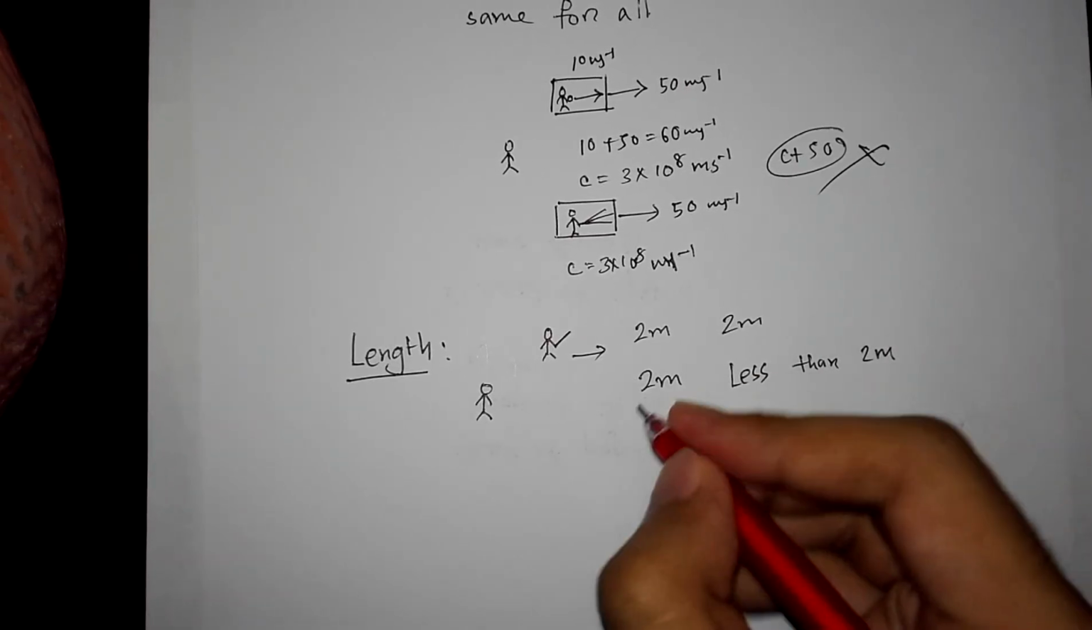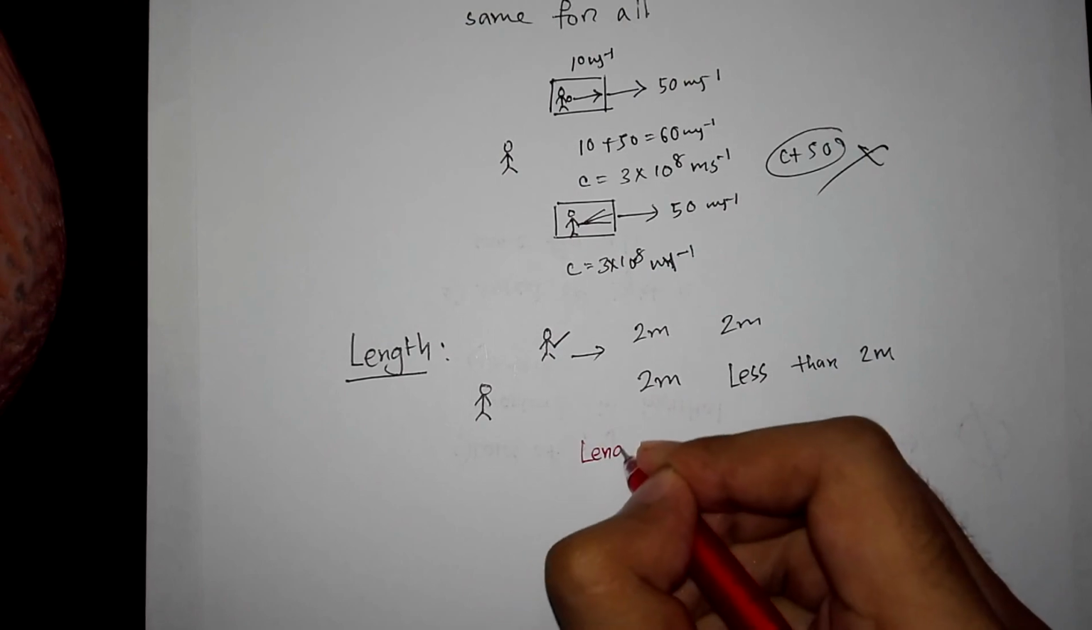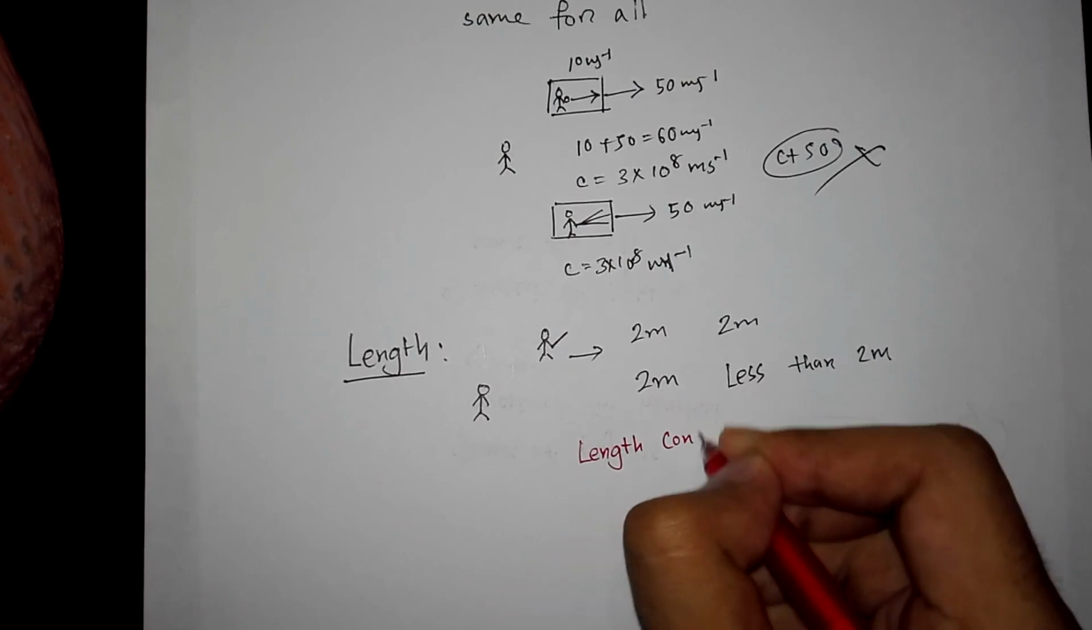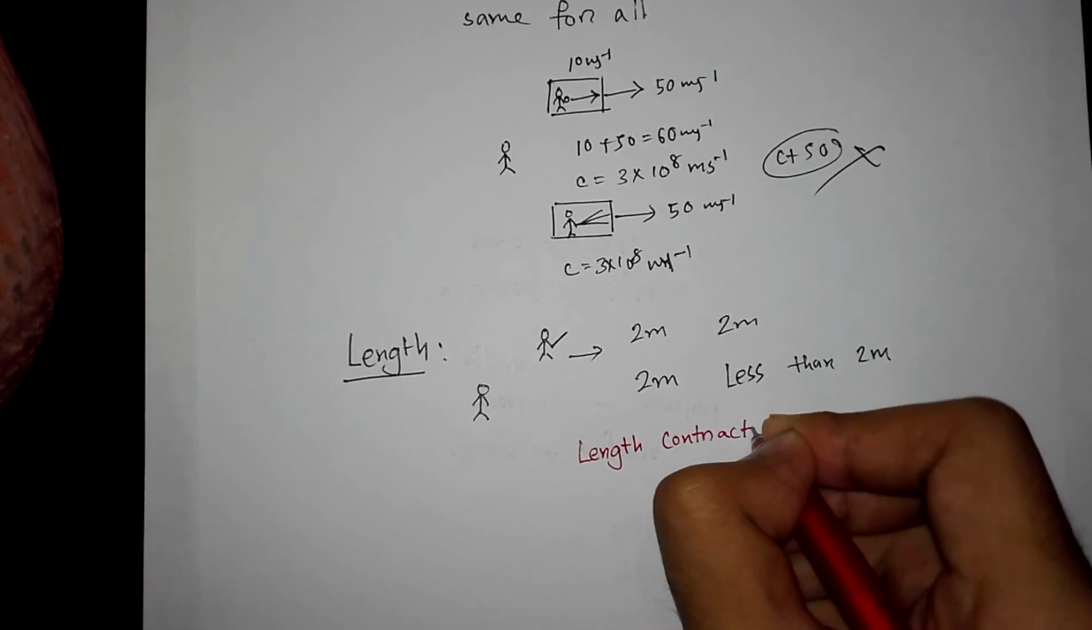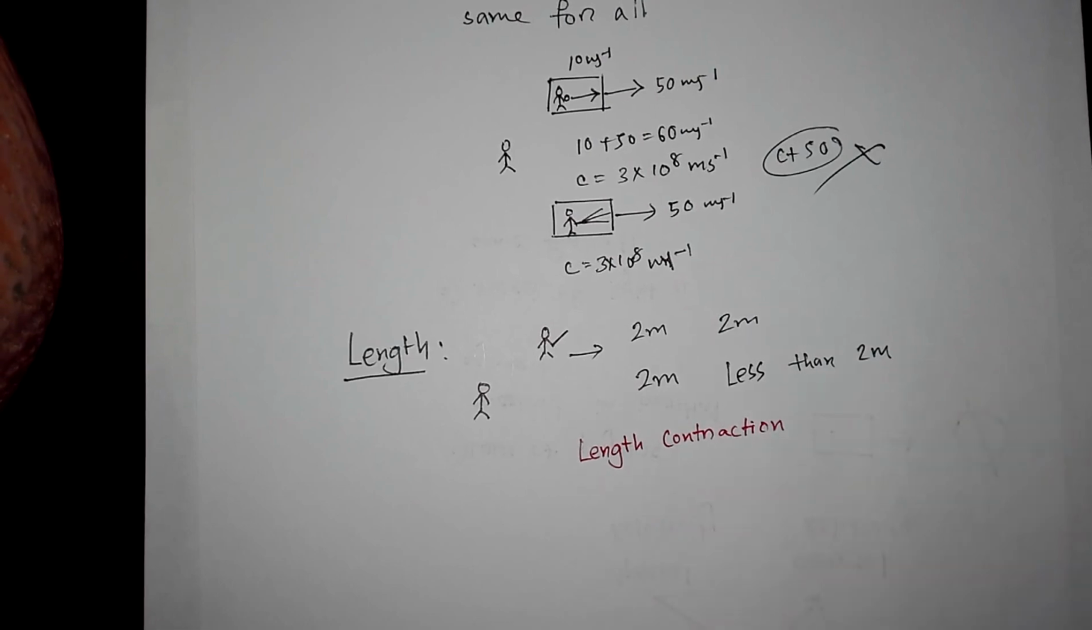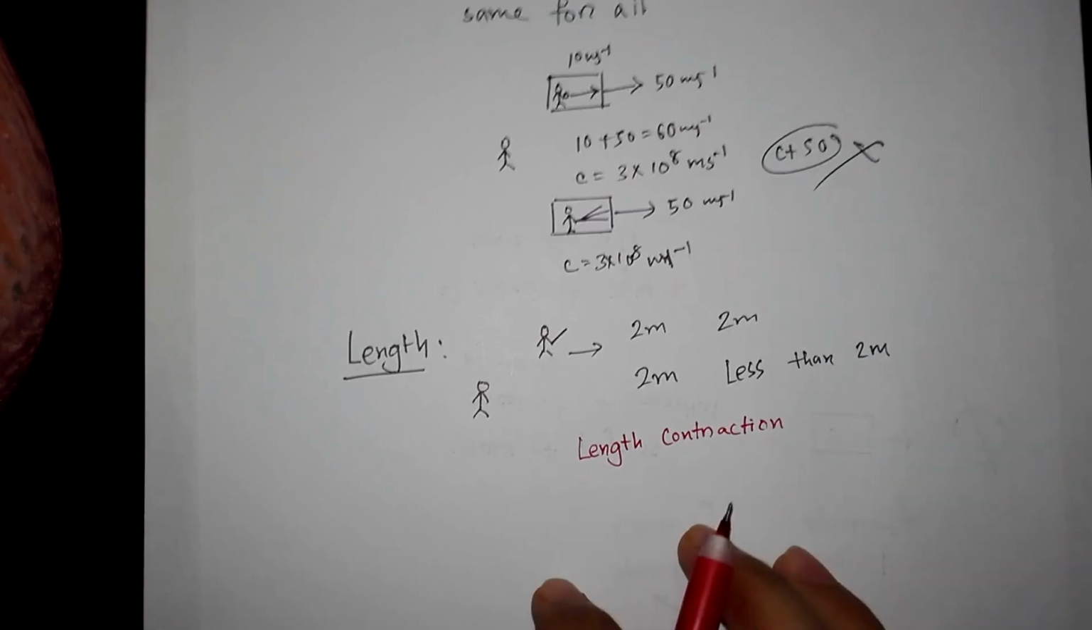This phenomenon is known as length contraction. Length contraction means a moving object contracts in length in the direction of its motion.